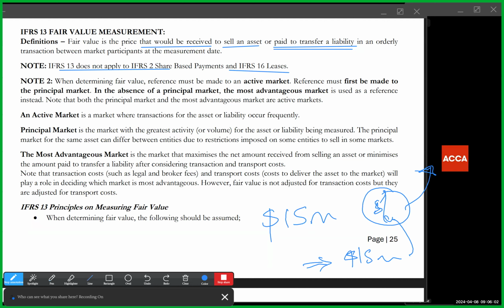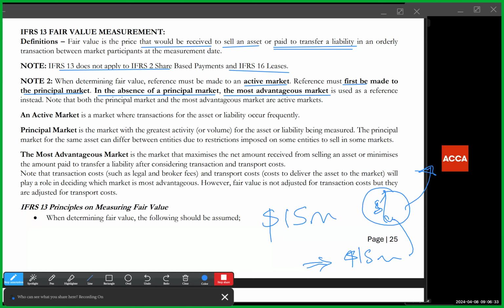Now, the standard tells us that when determining fair value, reference must be made to an active market. There are two types of active markets: principal markets and most advantageous markets. Reference must first be made to the principal market, and it's only in the absence of a principal market that the most advantageous market is used. Remember, both the principal market and the most advantageous markets are both active markets.